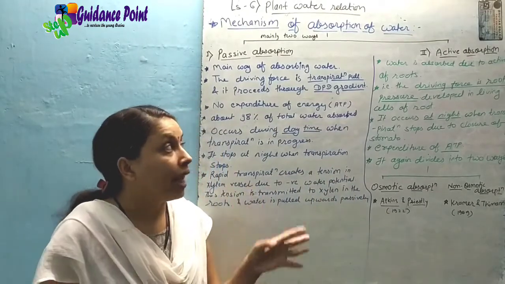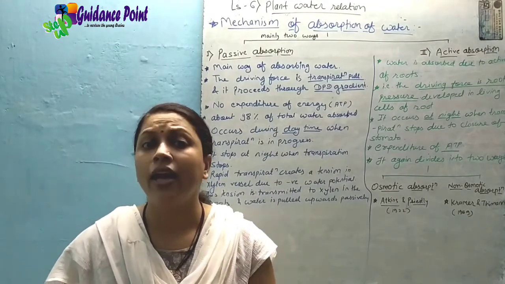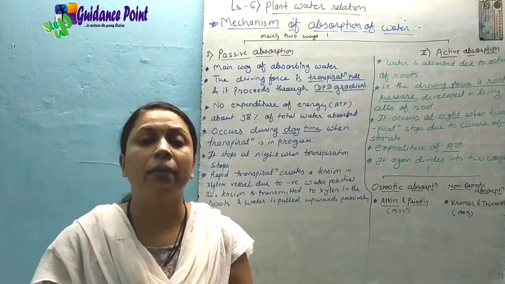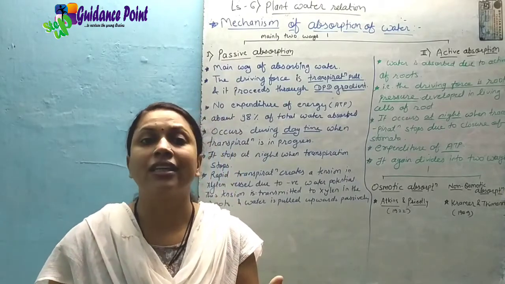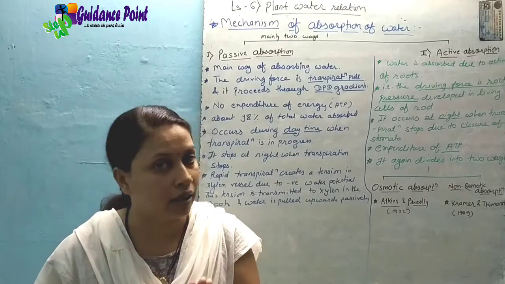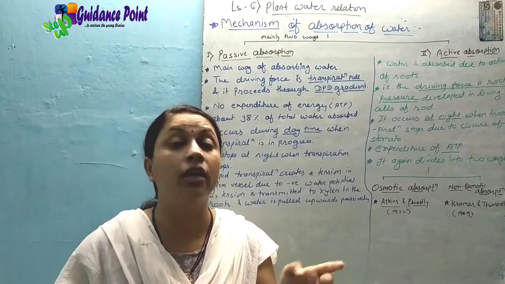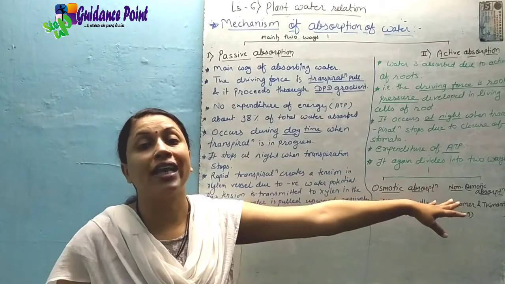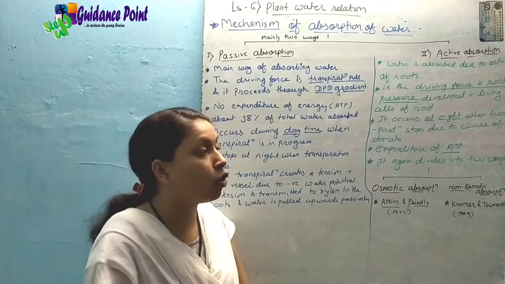Then देखो, active absorption generally occurs at night. कब occur होता है? At night, whenever there is no transpiration at all. ठीक है, जब कभी transpiration की process नहीं है, means the transpiration does not take place at night because of the closure of stomata. ठीक है, and because of the closing of the stomata there is no transpiration, and because there is no transpiration, that active absorption takes place during the night. यहाँ पर active absorption रात के समय होता है.